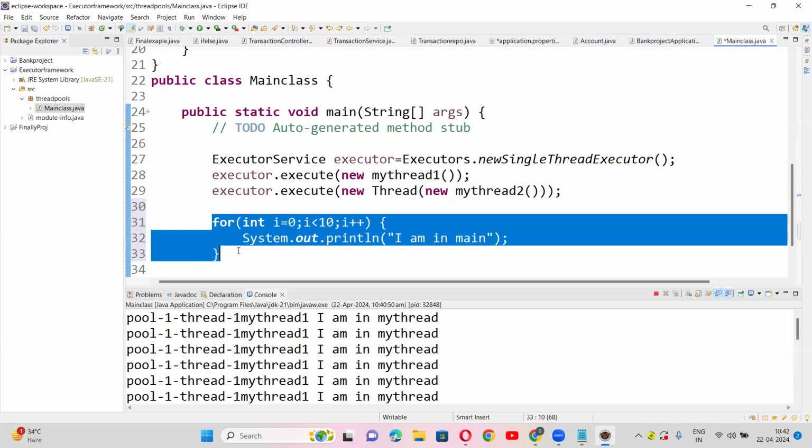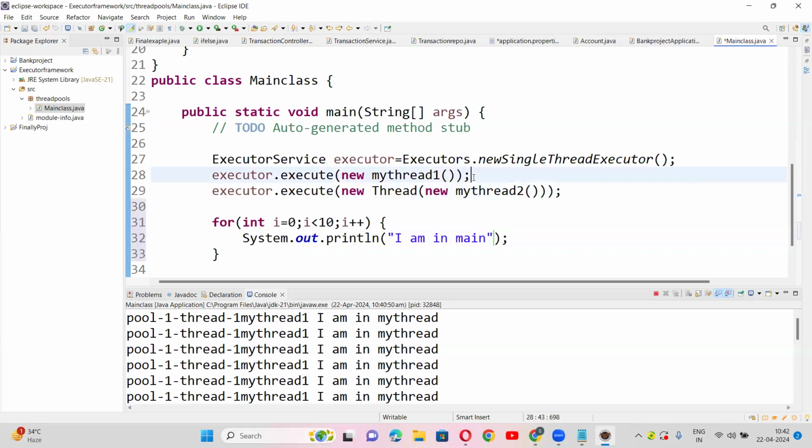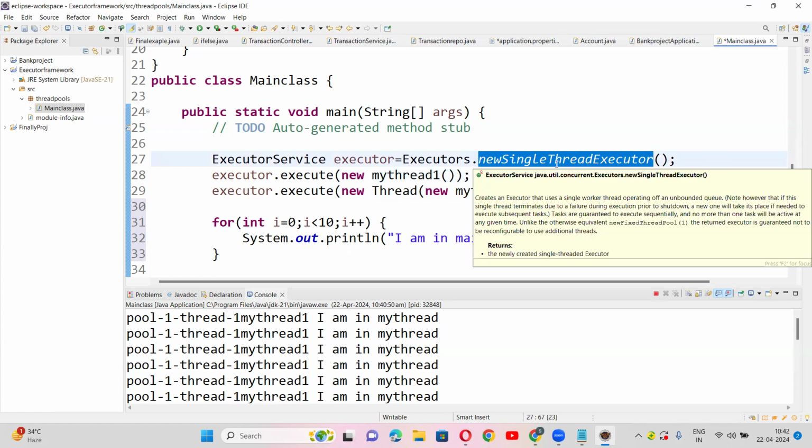Did you get my question, guys? I'm asking about this main thread. Will it disturb the flow? If thread one, then thread two, then main is fine. Main, thread one, thread two is fine. Or thread one, main, thread two is fine. This is a newSingleThreadExecutor. Will it disturb that single thread at a time? Will it disturb or not? If it disturbs, why? If it is not, why?